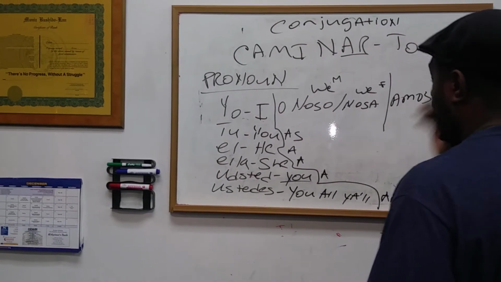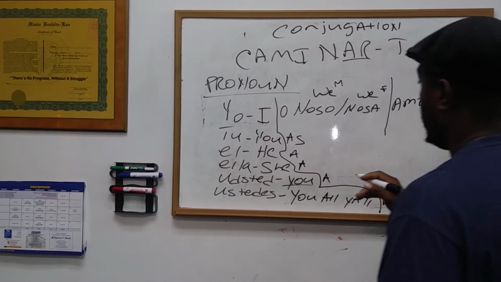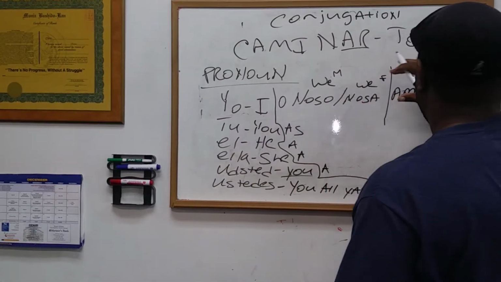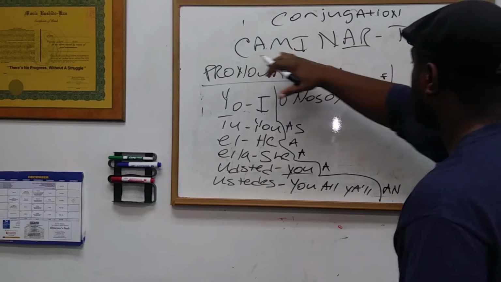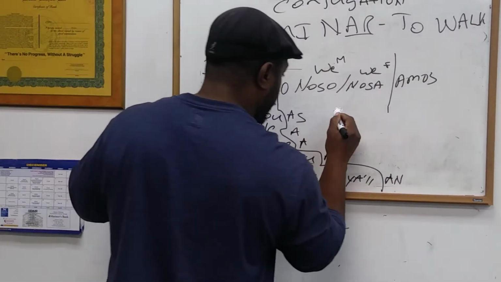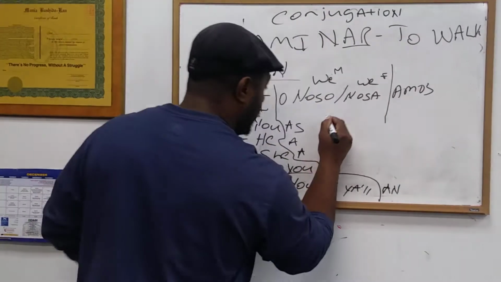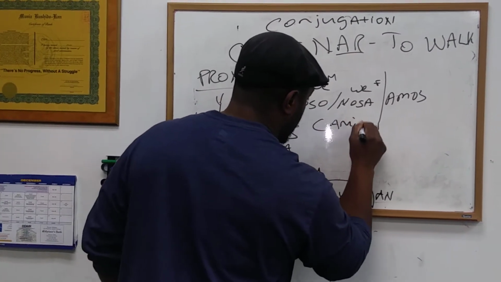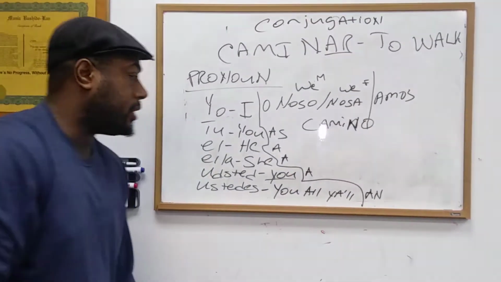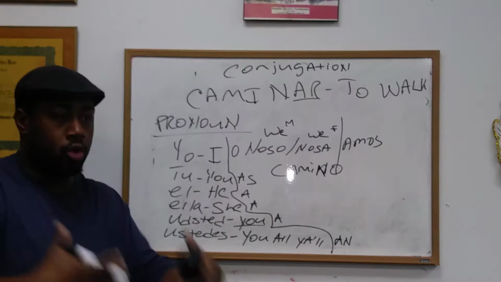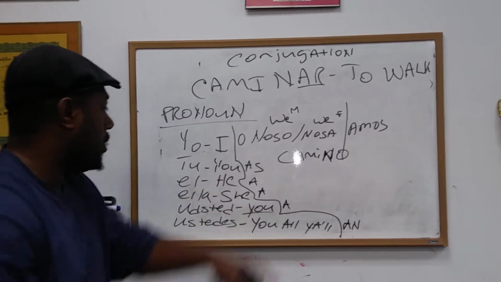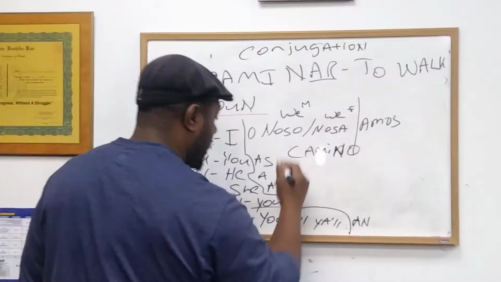So, now that we have this in mind, let's conjugate I walk. We're going to take a pronoun and put it with caminar, right? So to conjugate I walk would be camino. I'm going to use it in a sentence. Yo camino todos los días a la escuela. I walk every day to school. Yo camino.